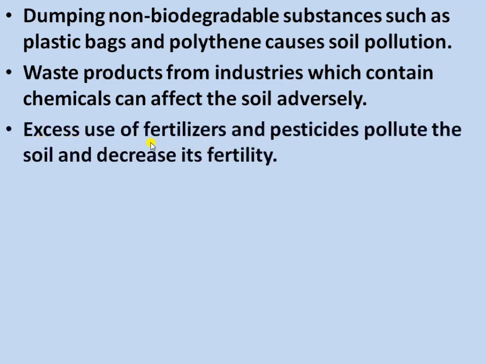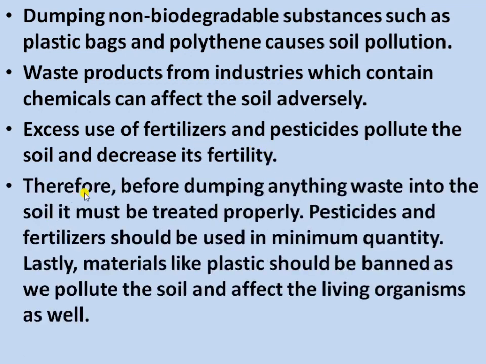Third, excess use of fertilizers, pesticides and chemicals pollutes the soil and decreases fertility. Fourth, before dumping any waste into the soil, it must be treated properly. Pesticides and fertilizers should be used in minimum quantity. Lastly, materials like plastic should be banned. We pollute the soil and affect living organisms as well. So these are some factors that pollute the soil.